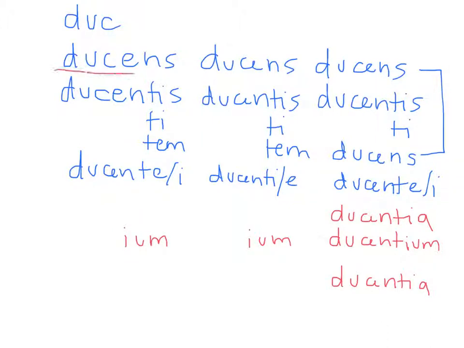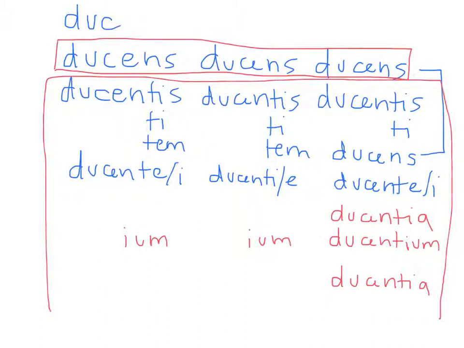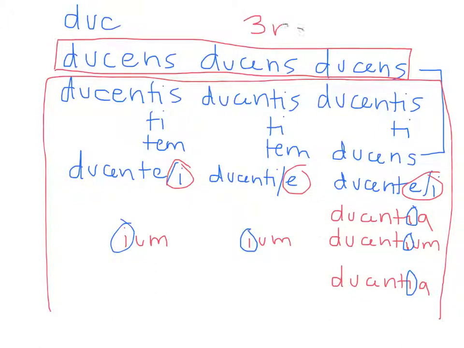So this is the pattern to form the nominative singular, which is different from all the rest which have a T. And on top of that, there are a lot of forms that have an I. And the ablative singular even has two alternatives, either an E or an I for the participle present active. This has been an example of the third conjugation.